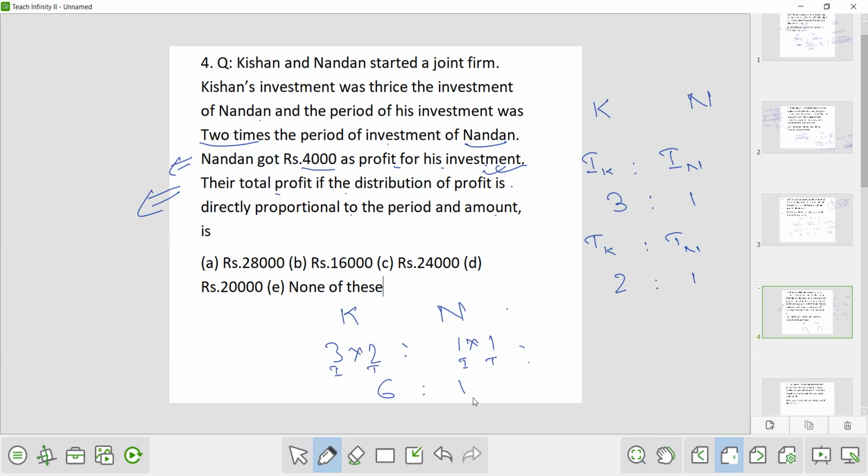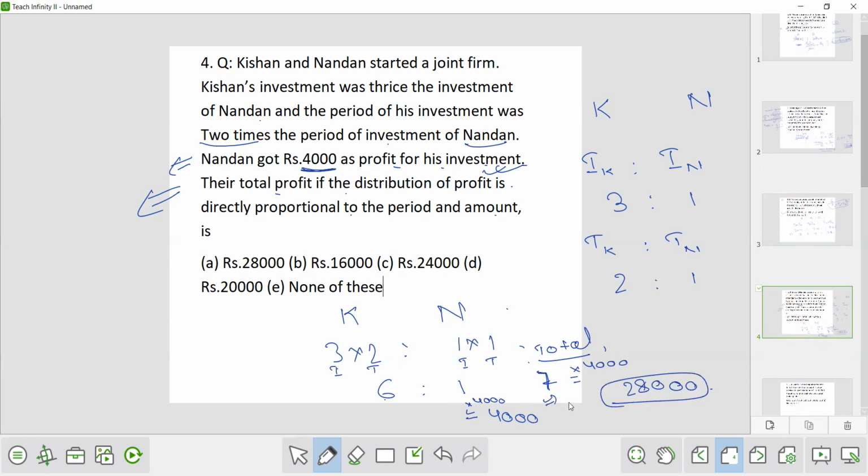Now, out of this, if the ratio is 6:1, the total profit is 7. Now we have to find the actual amount of total profit. In the question it is given that Nandan got rupees 4,000. So if the total profit was 7, Nandan got 1 and Kishan got 6. Now the actual profit Nandan got is 4,000, so it's 4,000 times. Now the total profit will also be 4,000 times 7, that is 28,000.